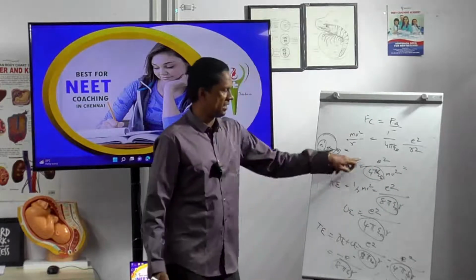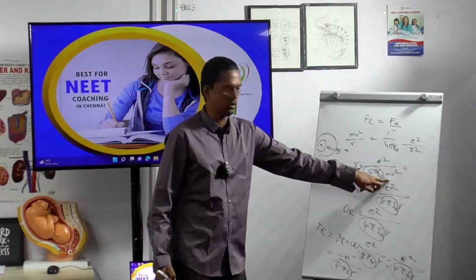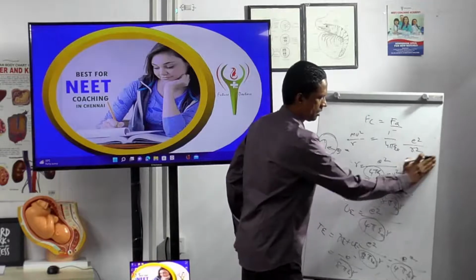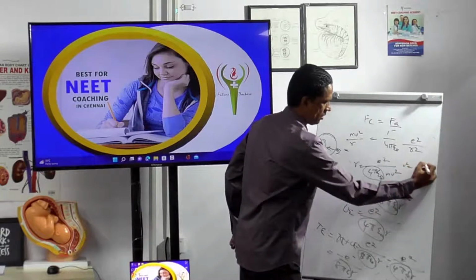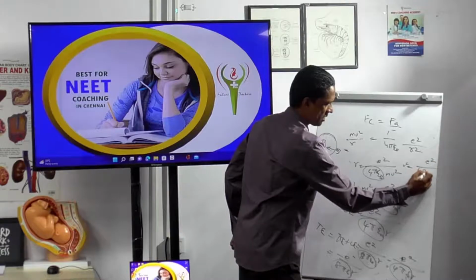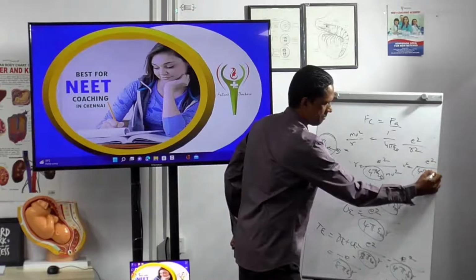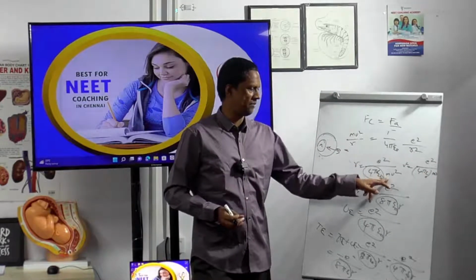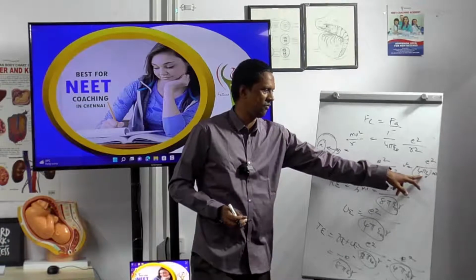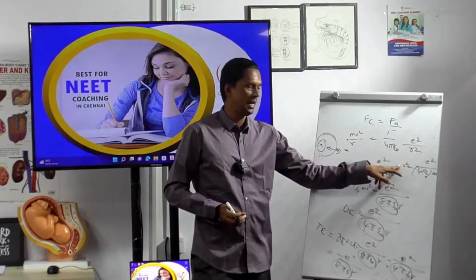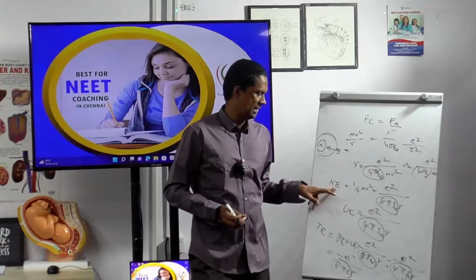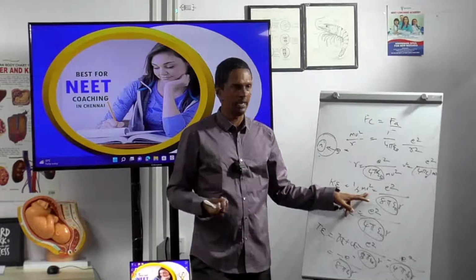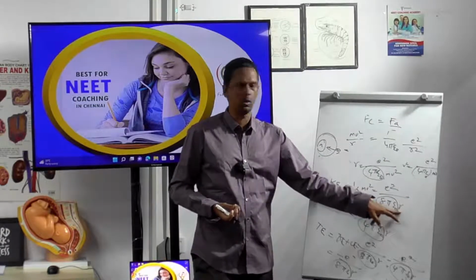See, r is equal to e square divided by 4 pi epsilon 0 mv square. So v square is equal to e square divided by 4 pi epsilon 0 m r. At least you understand this, okay? Now I got a v square. K is equal to half m v square. If I substitute this value of v square here, what will I get? This value: e square divided by 8 pi epsilon 0 r.